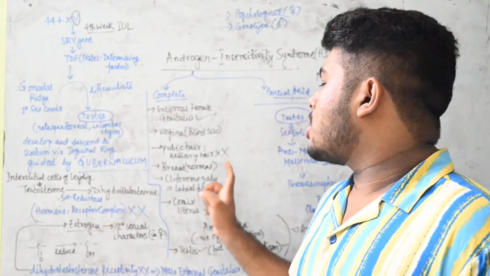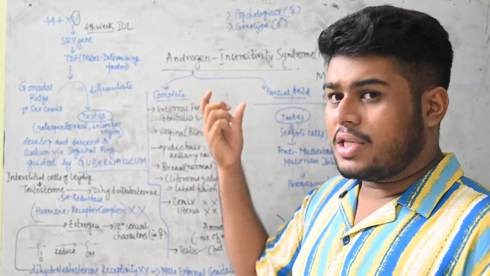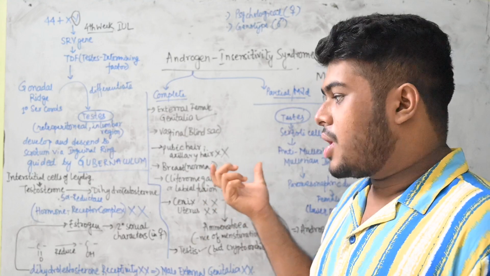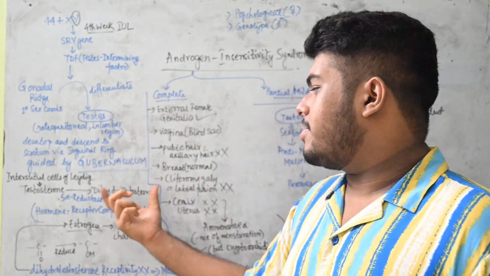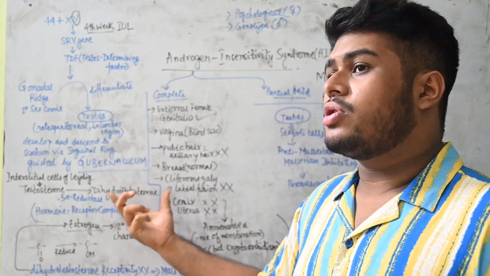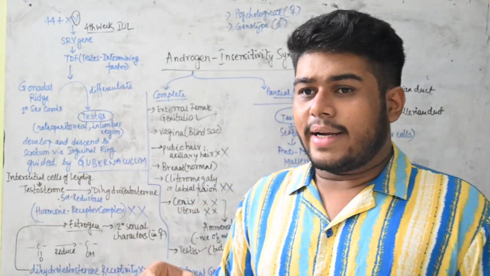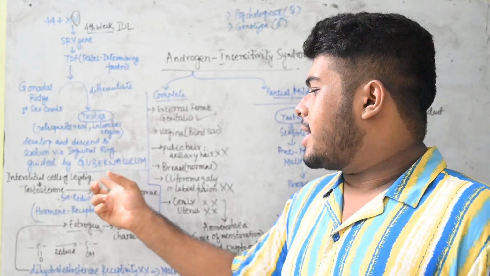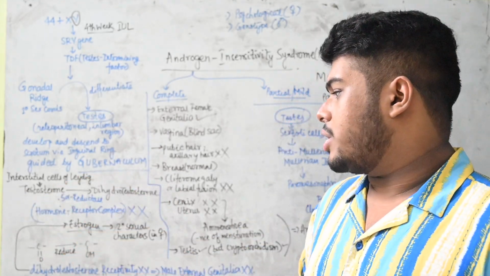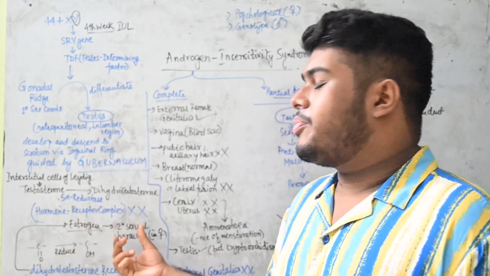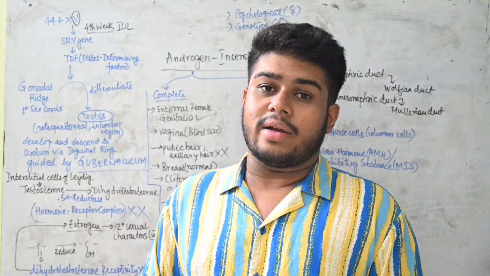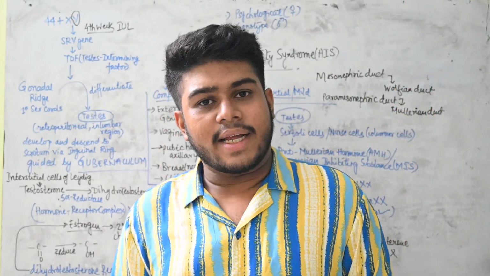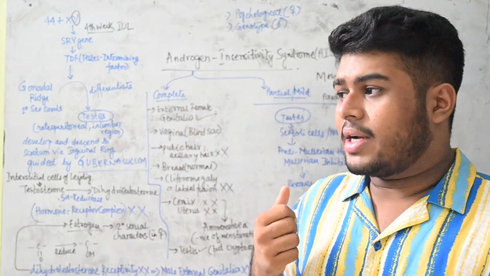Then why is the breast normal? Now if we take the history, we'll see that the person has normal breast. Now why is normal breast formation there? Because this dihydrotestosterone, when it is produced in excess amount in the body and is not being utilized, not being sensed by the body, then dihydrotestosterone gets converted into estrogen. Okay, and this estrogen will produce the secondary sexual characters. Under that you also get to see the external female genitalia. Also breast development is seen.